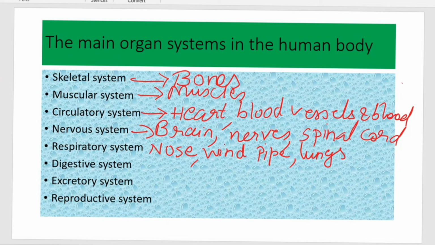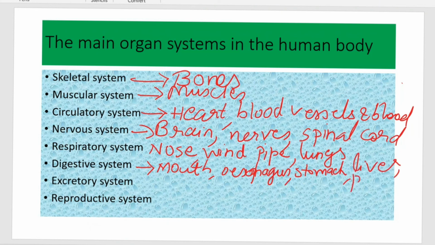What is the next one? Digestive system. Digestion. You are eating through your mouth. The food goes through the esophagus, that is your food pipe. It reaches the stomach and all the digestion-related organs like liver, pancreas, small and large intestine. Everything comes under the digestive system.